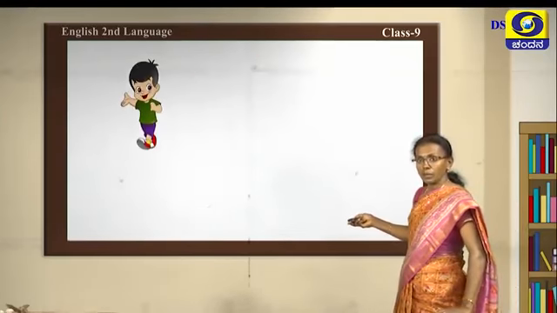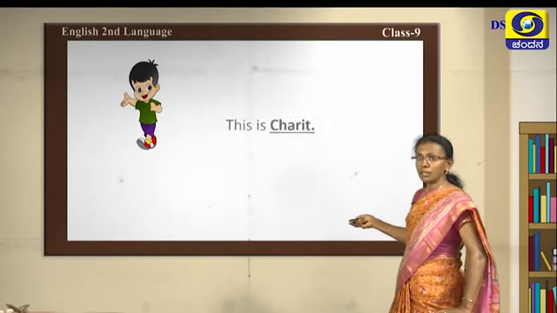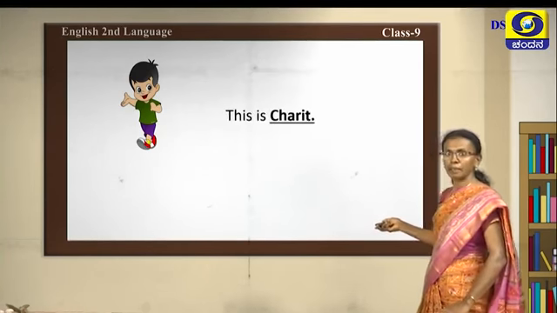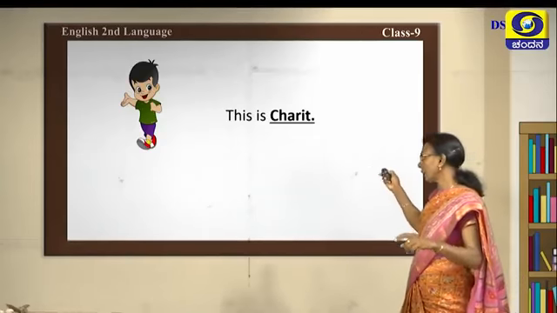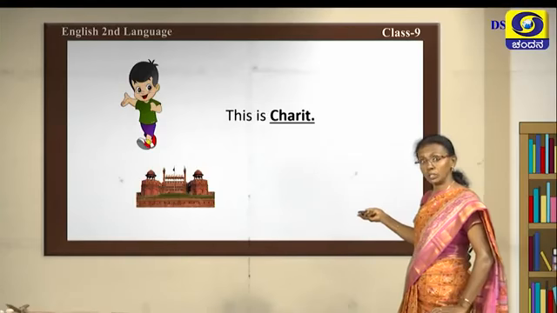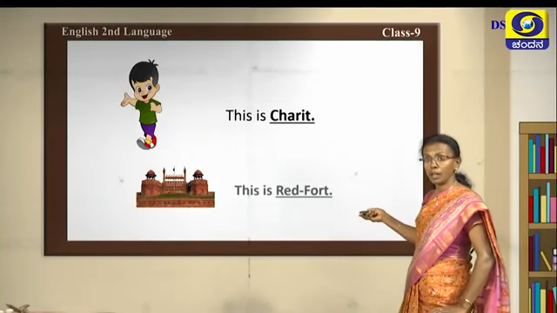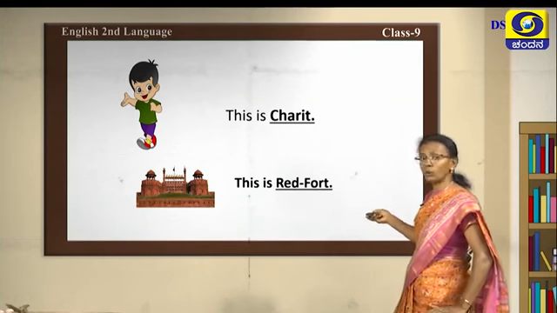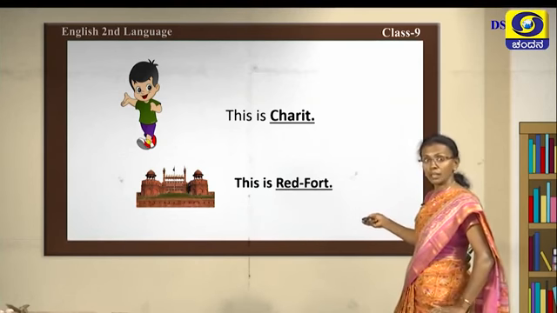Okay. And now we come to the person here, the boy, and now we named that boy. What is his name? His name is Charit. So now his name is Charit. Specific, we specified his name. And now here is the fort. We named that fort into Red Fort. So this is Red Fort.